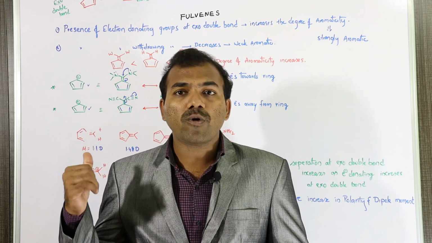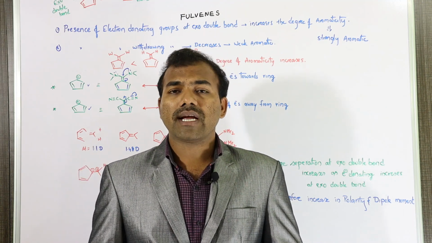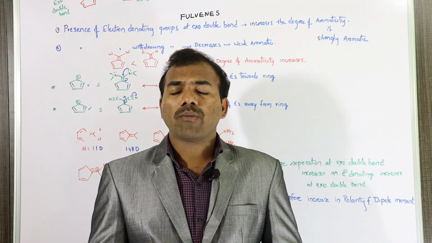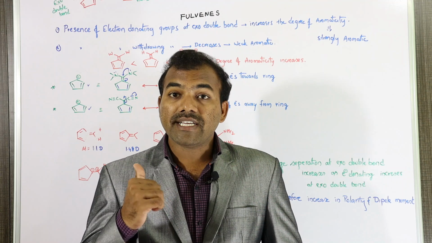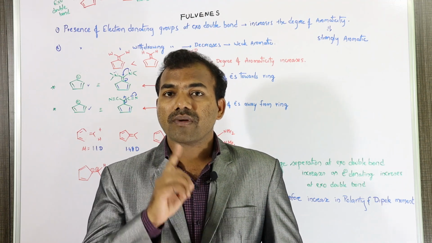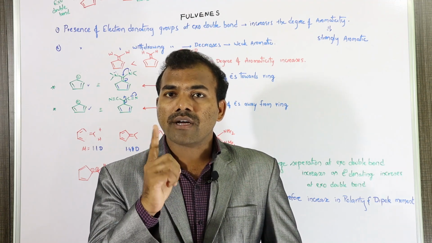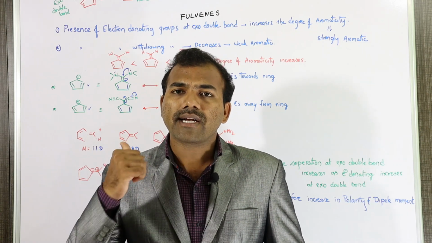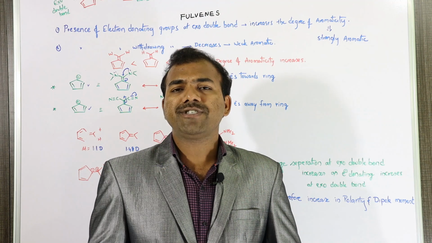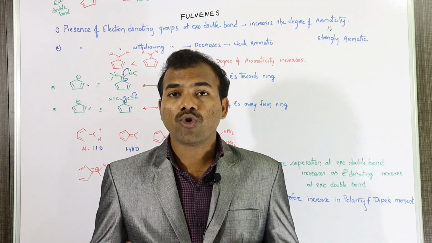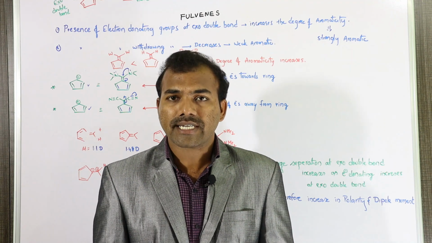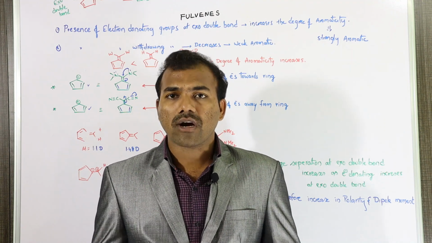Why? Of course, it is a planar, cyclic compound, and there are two conjugated double bonds. But there is no possibility of delocalization of electrons on that ring due to the cation, because at that carbon electron deficiency is there. So it is not an aromatic compound.